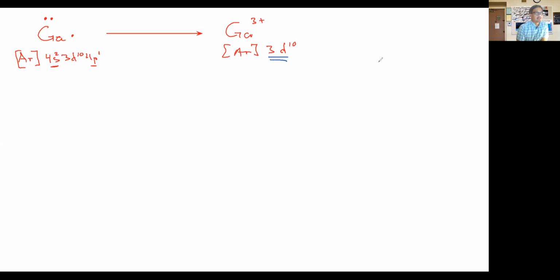We referred to this situation yesterday as a pseudo noble gas configuration, because it's not quite the noble gas configuration, because if it were, we wouldn't have these 10 electrons right here. The stability comes from a completely filled d orbital, and we talked about this as well.